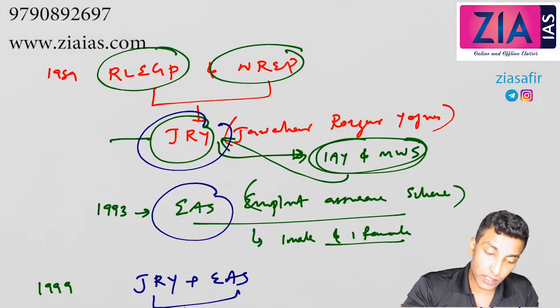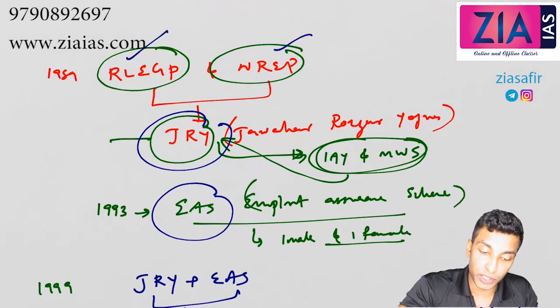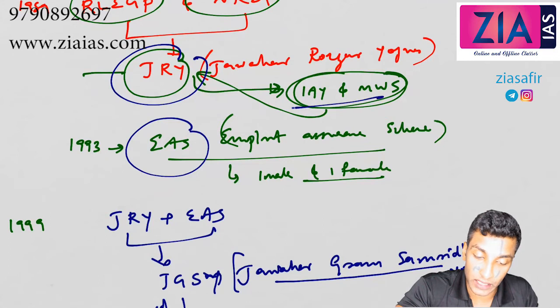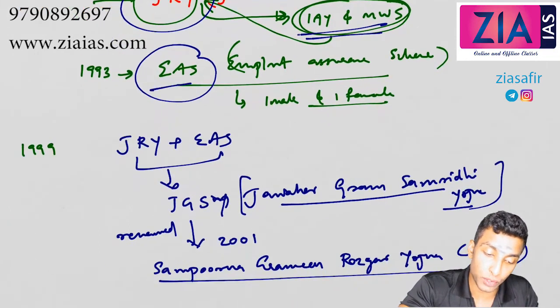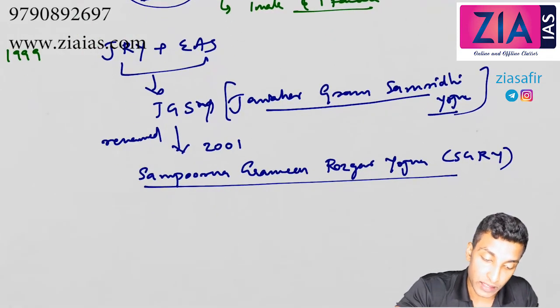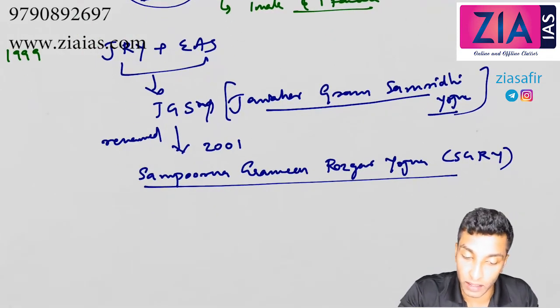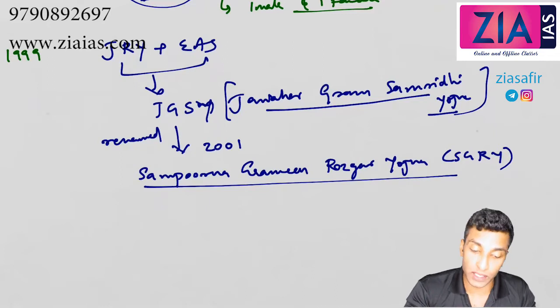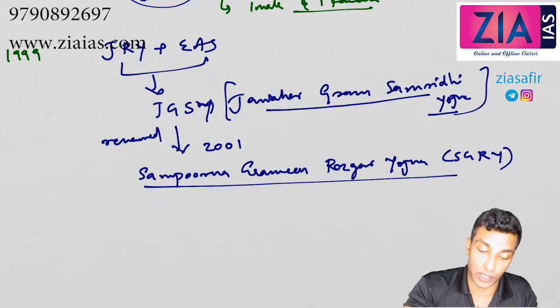Now, I hope you understood this. RLEGP and NREP merged into JRY, and these two became the sub-schemes under that. Then in 93 a new scheme, and then JRY and the new scheme were merged into JGSY, Jawahar Gram Samriddhi Yojana. Then that was renamed to Sampurna Gramin Rozgar Yojana.